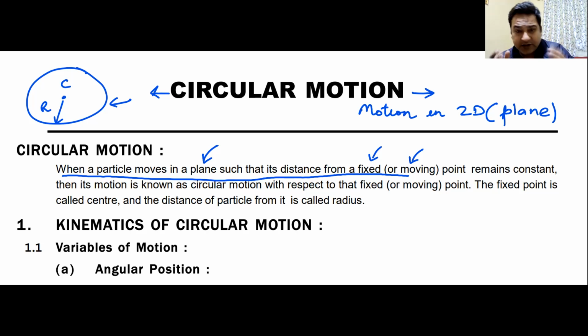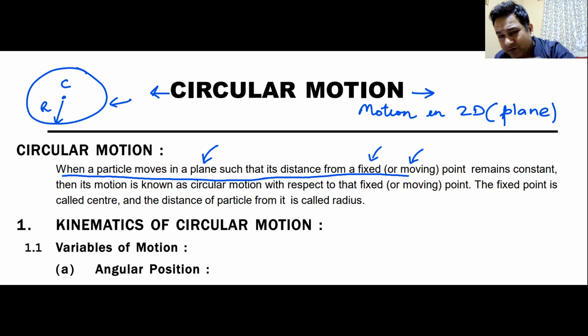Now, if we are always talking about circular motion with a fixed center, that does not mean that circular motion cannot happen with a moving center. It can also happen with a moving center as well. That is also circular motion. An example of circular motion with a moving center is the motion of the wheel of a bicycle or the wheel of a car. The car moves forward. The center of that circle is moving forward, rotational motion, pure rolling.